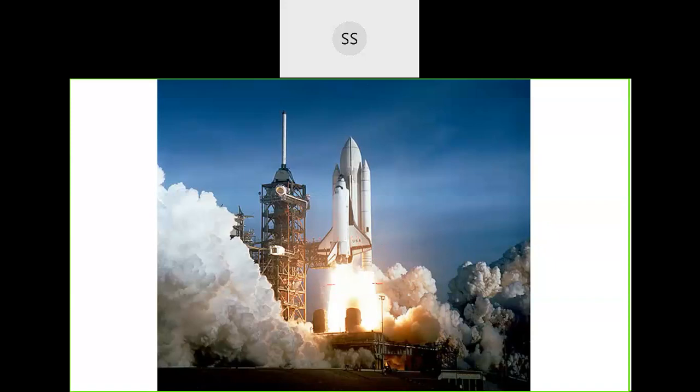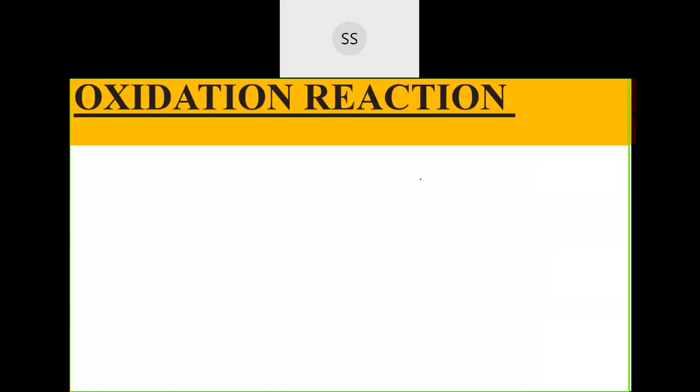Now let us move on in a little more detail. What is a redox reaction? You need to know what is oxidation and what is reduction. So let us discuss this, starting from the beginning, from the history of it. What is an oxidation reaction? Initially the name oxidation came because they used to think that when an element combines with oxygen, whenever there is addition of oxygen, that will be called oxidation.